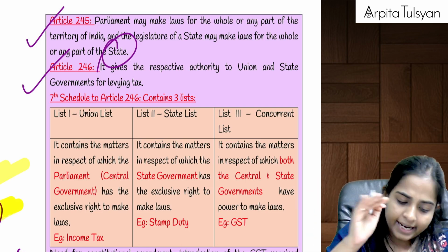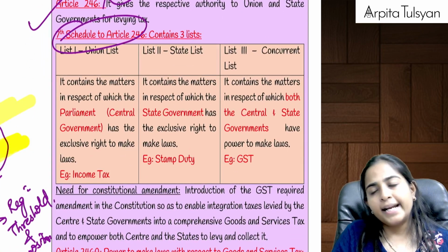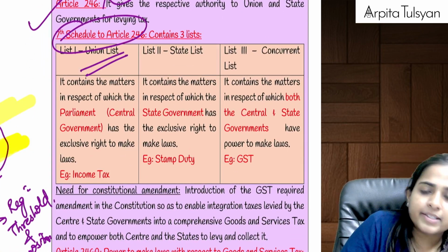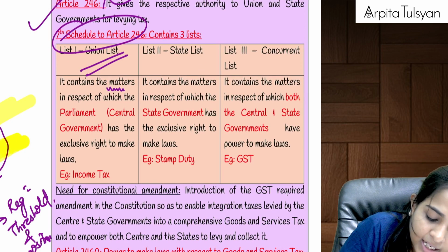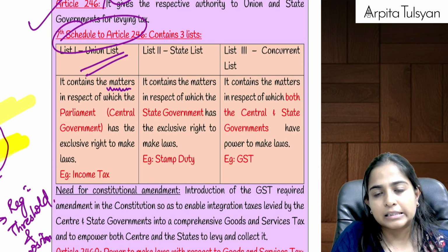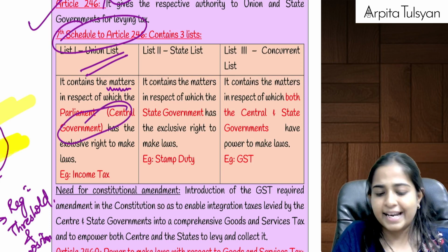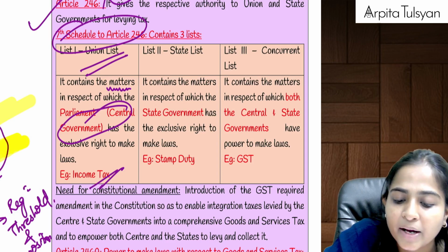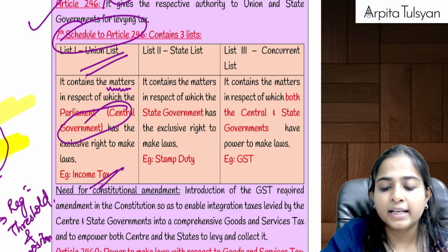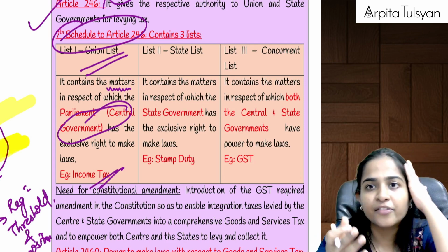state. Example, the 7th schedule to article number 246 said what? It said that the union list will contain all those matters where the powers are exclusively with the central government. Example, income tax. For income tax, all things can be done only exclusively by the central government. State government cannot interfere at all.